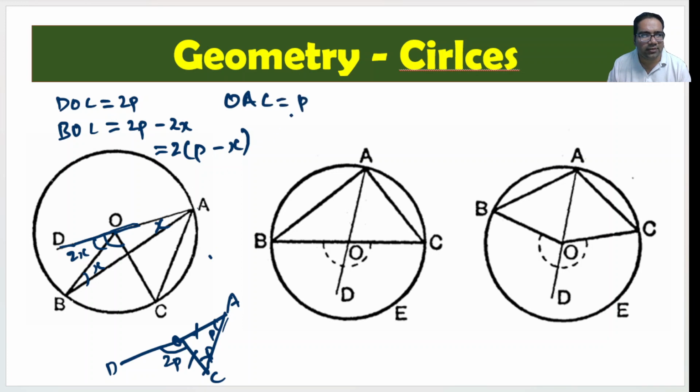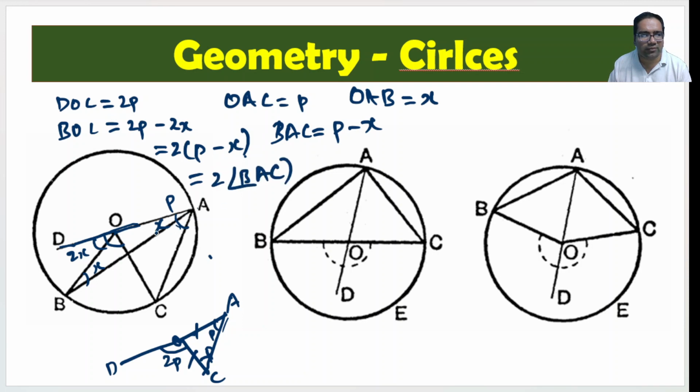And OAB is x. So what is BAC? OAB is x. This part is x. The total part, this total, is p. So what is BAC? BAC is p minus x: the total part minus this x part. So BAC is p minus x. What does that mean? BOC is 2 into BAC, which is what we wanted to prove. BOC is equal to 2 into BAC again. So this is also proved.